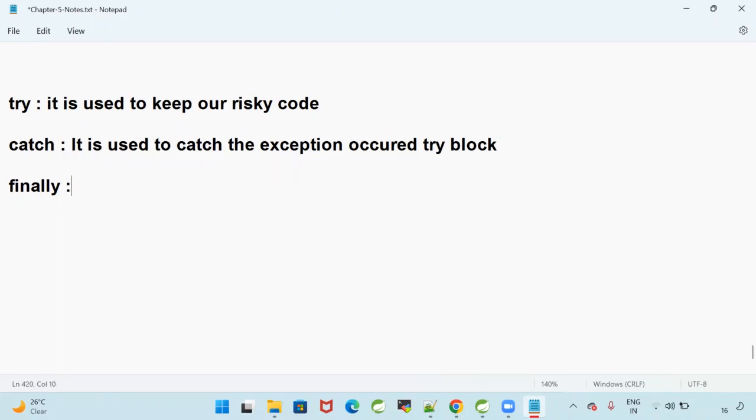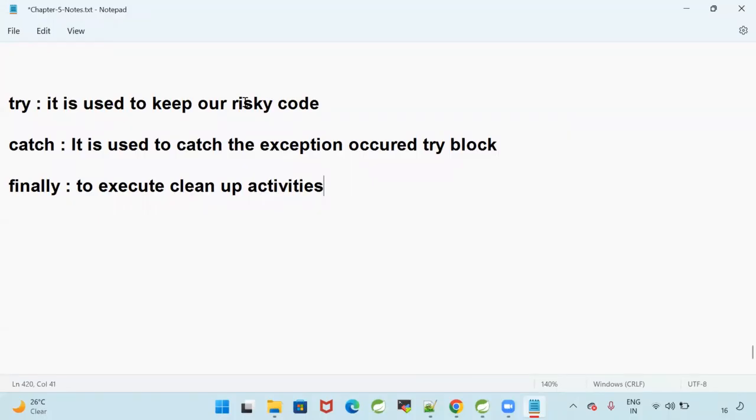Then we discussed the finally block. What is the purpose of finally? To execute cleanup activities. The finally block will always execute, whether an exception occurs or not.